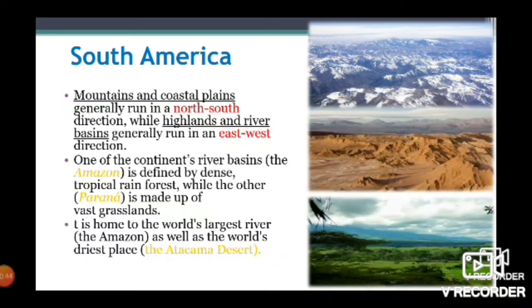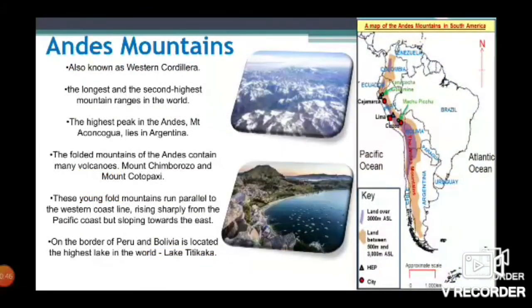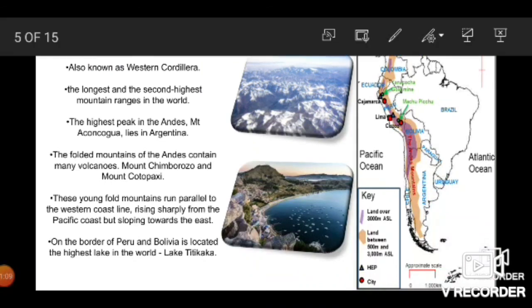In this, we have studied Andes Mountains, Mount Aconcagua, Mount Chimborazo, Mount Cotopaxi. These are the most important mountains, so remember them. And we have also studied Lake Titicaca, which is the highest lake in the world. It is situated near the border of Peru and Bolivia. Here is the picture.